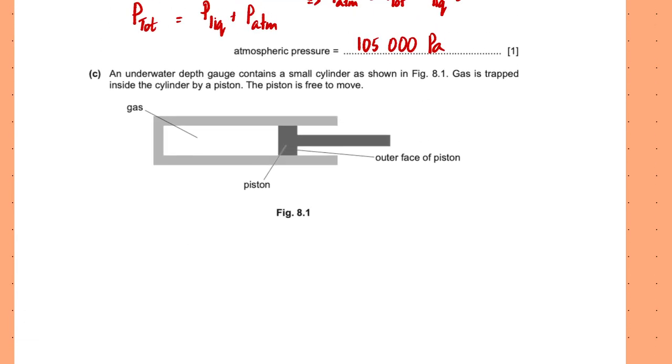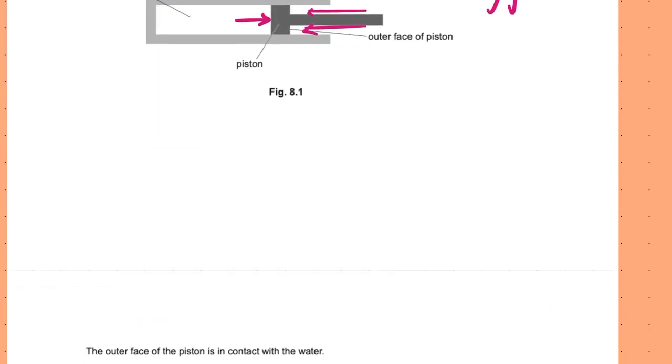So we know that as this moves into the liquid, into the water, the outward pressure would increase because of that formula that we just saw, which is pressure equals rho g h. So as depth increases, the external pressure would also increase, right? Which we know is the sum of the liquid pressure and the atmospheric pressure. So when the outward pressure that's applying to the left is greater than the inward pressure which is being applied to the right, there would be a resultant force inwards, and that would cause a resultant force on the piston to move into the syringe, right, into the cylinder.